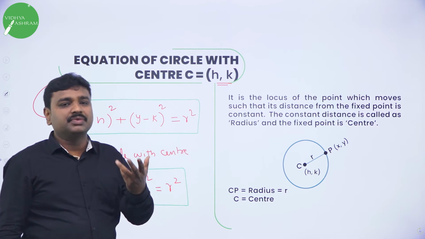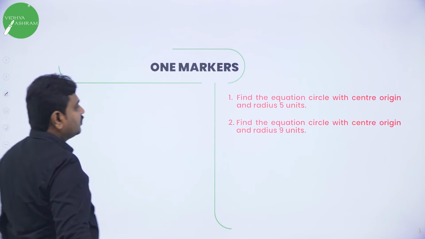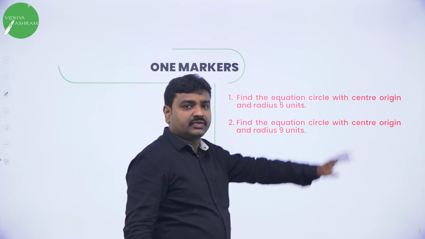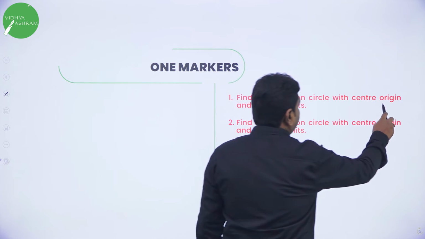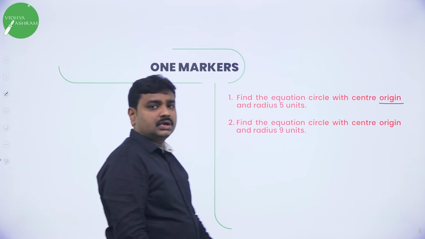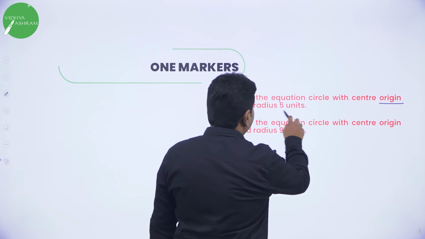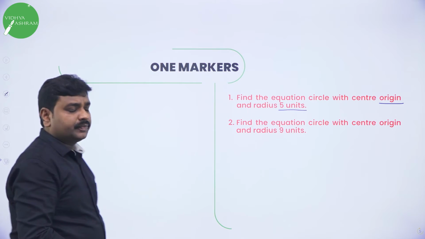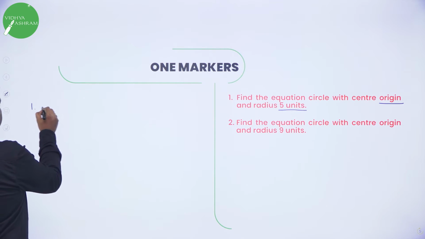We'll take a sample problem and we'll solve. Find the equation of circle. They want you to find the equation of circle. They give center. Center is what? Origin. And radius they give. What is the radius? 5 units. So solution. First problem I am solving. Simple.